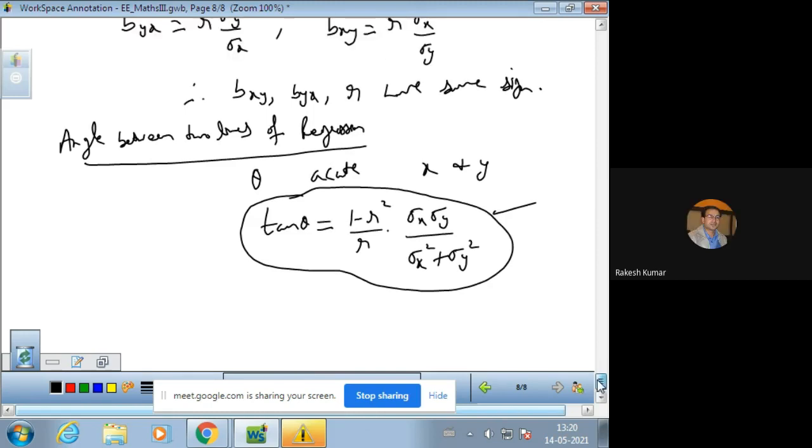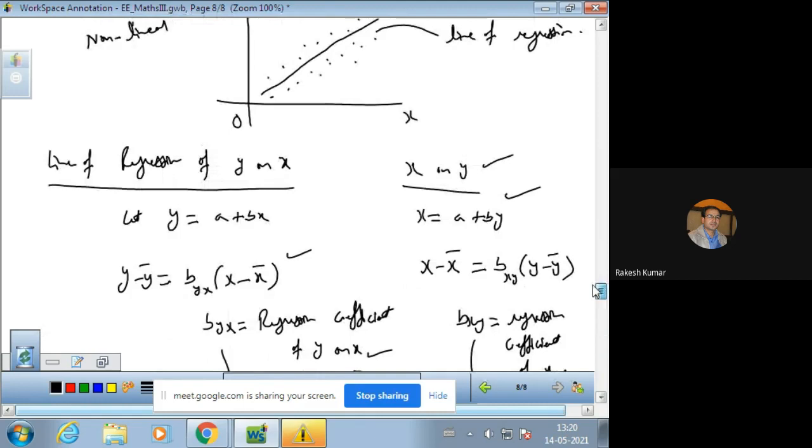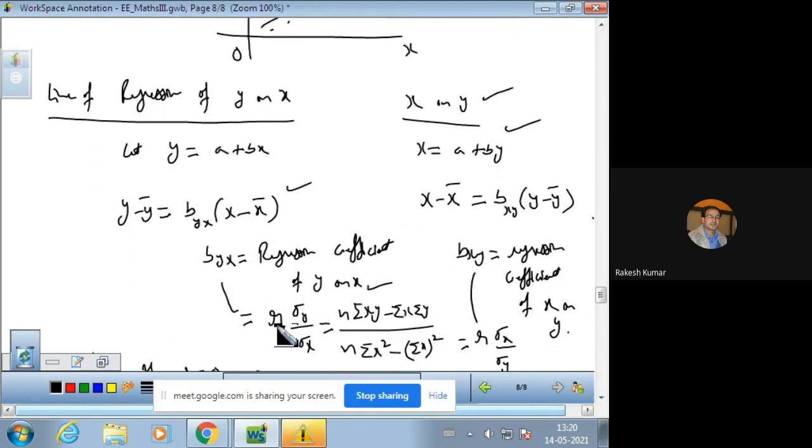One more thing, we have written the regression equations. This is the regression equation of y on x, and this is x on y. And this is the regression coefficient of y on x. This is also renamed as the slope of the line. So it is the slope of the regression line y on x, and this is also the slope of the regression line x on y. You must remember these two points also.